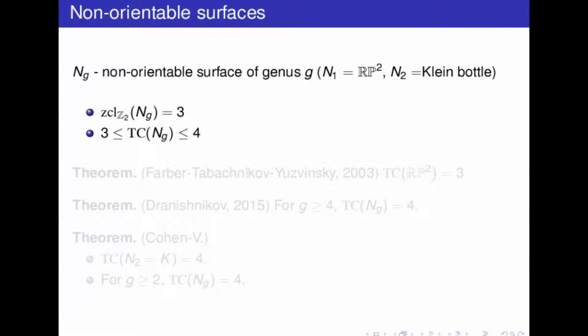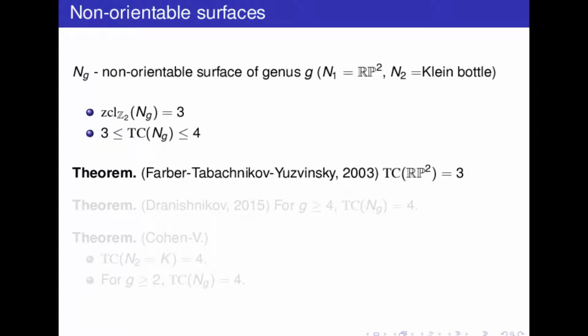And well, okay. For RP2, the answer has been known also since the very first work by Farber, Tabachnikov, and Yuzvinsky, and this has been through the relationship between the topological complexity of RPn and the immersion dimension. Okay, and the answer is 3.